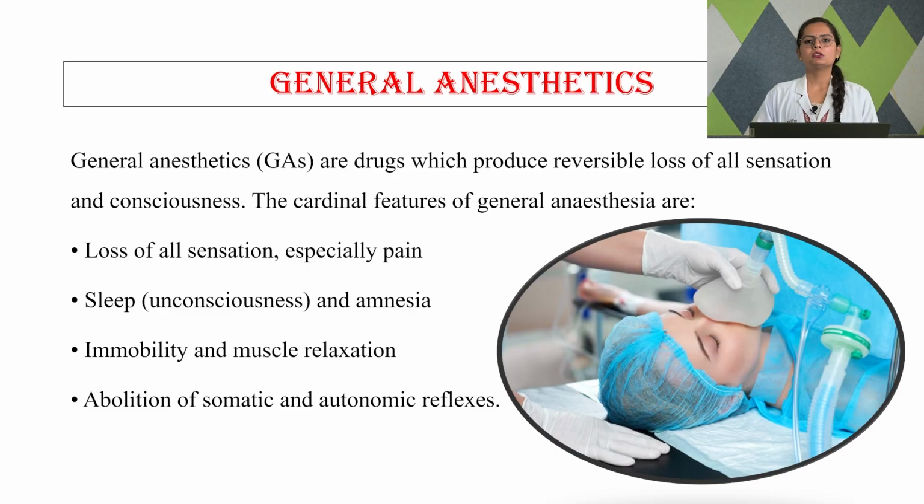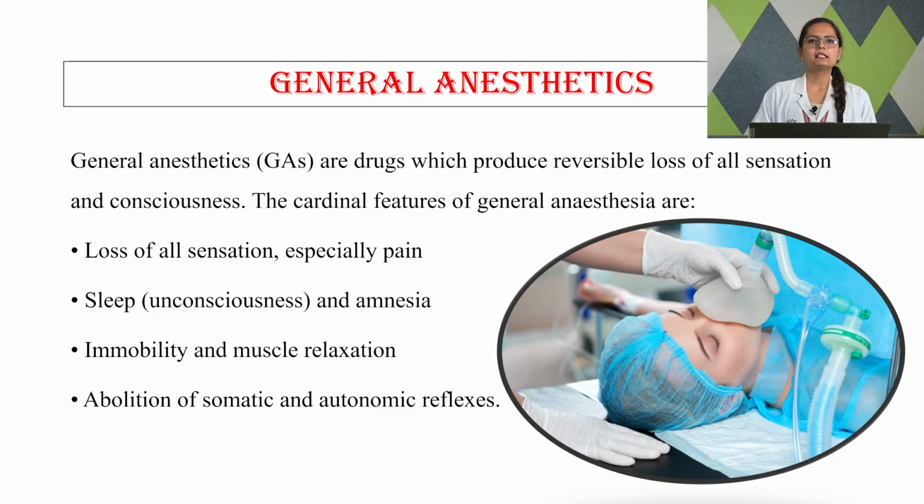Depending upon the type of surgical procedure, the preferred procedure can be either general or local anesthesia. As all of us already know, local anesthesia is restricted to one particular area or part of the body, whereas general anesthesia includes the whole body, where all sensations are lost. We are going to discuss specifically general anesthetics.